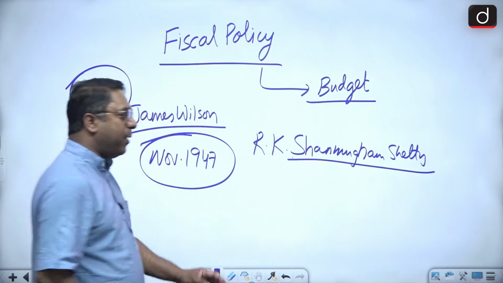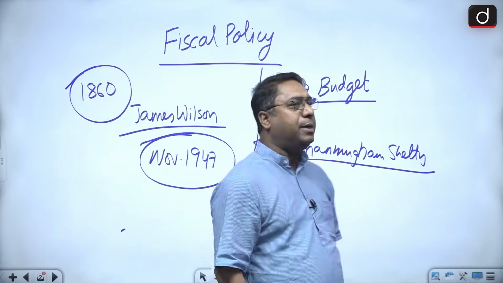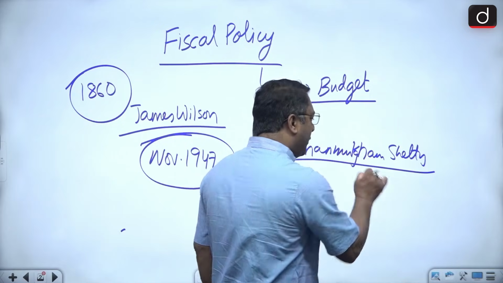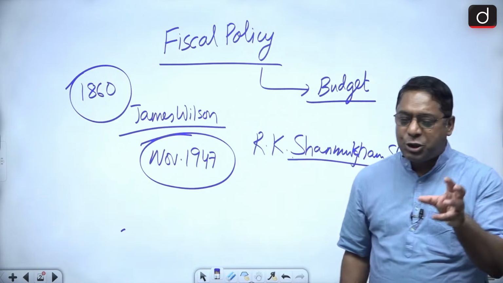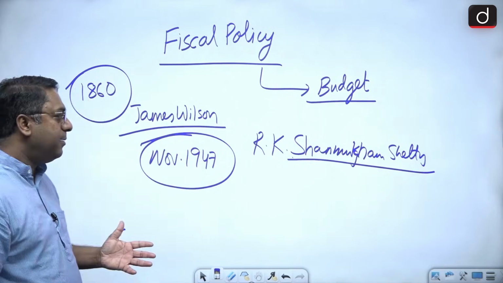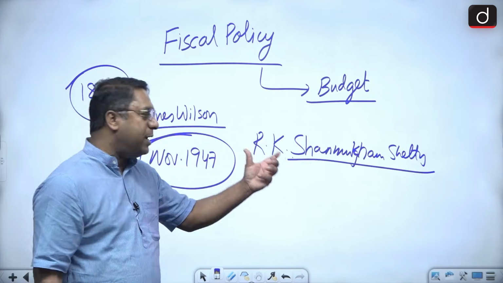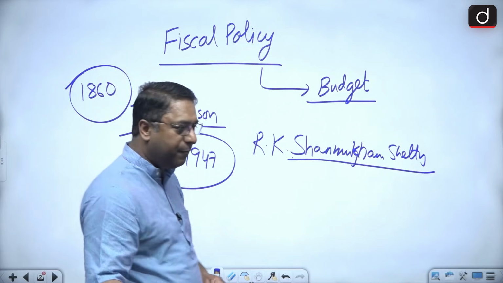I can be wrong with my spelling, don't worry about that. But it's R.K. Shanmugam Shetty. He was the person who presented the budget of independent India, that is November 1947.